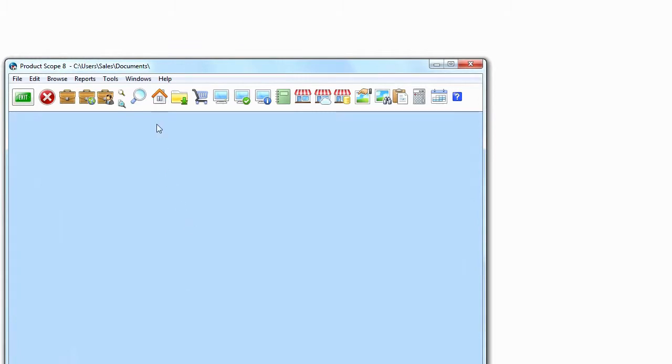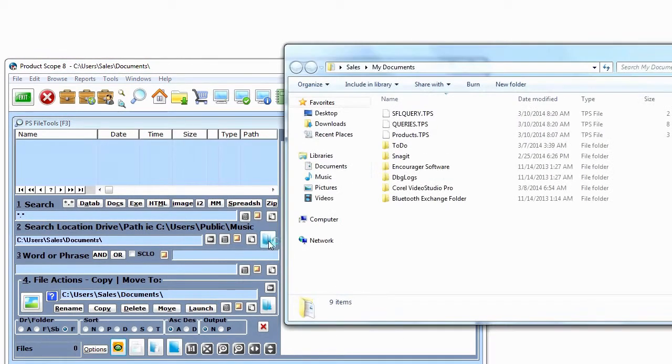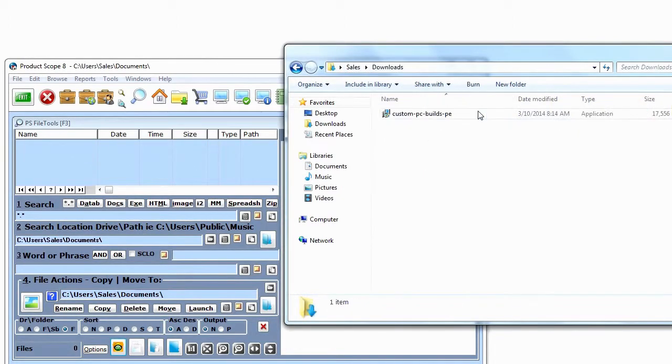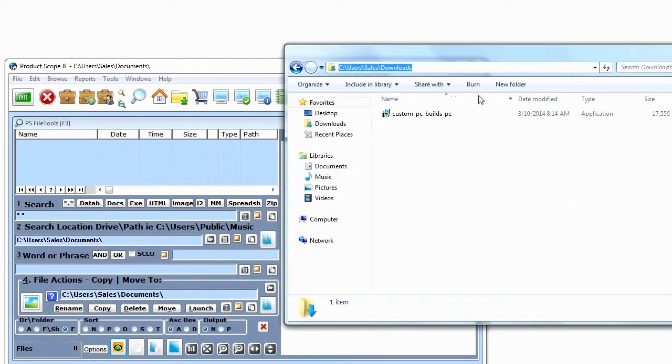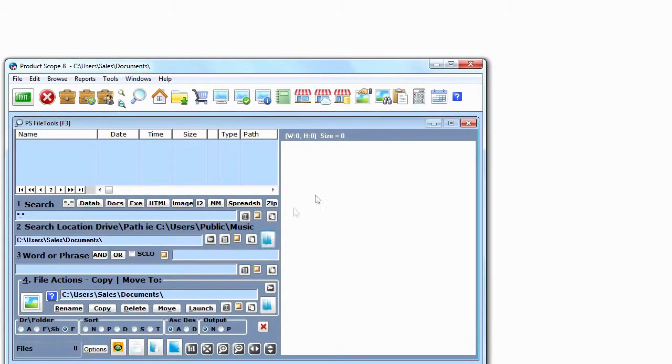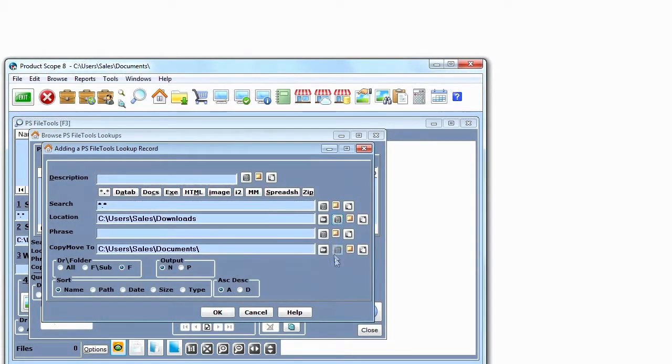Select Data Folder, click on PS File Tools, click on this button, click on the user account name, click on Downloads, copy the downloads address, and make an entry in PS File Tools. Click on the Add button, click on Paste for location and copy move to. Now we'll type in a description, simply Downloads.